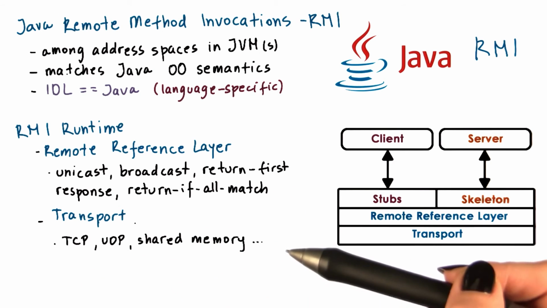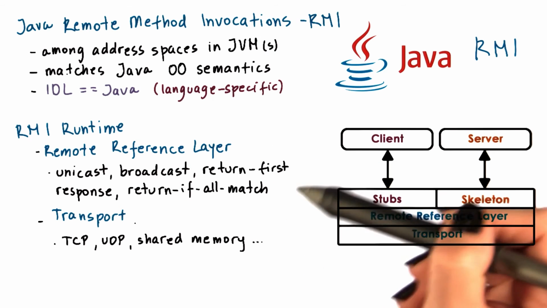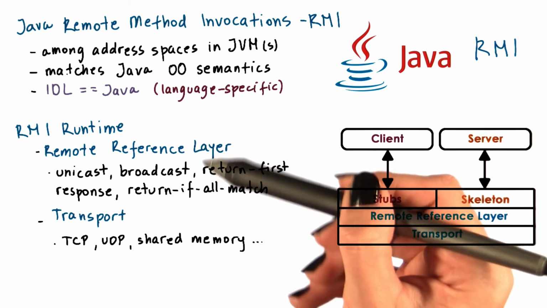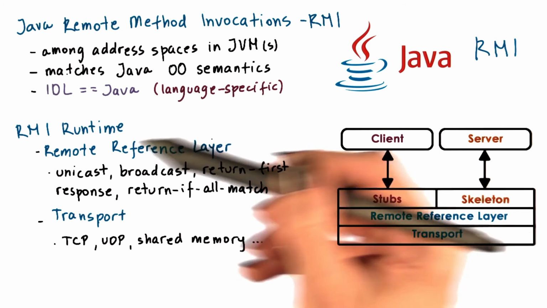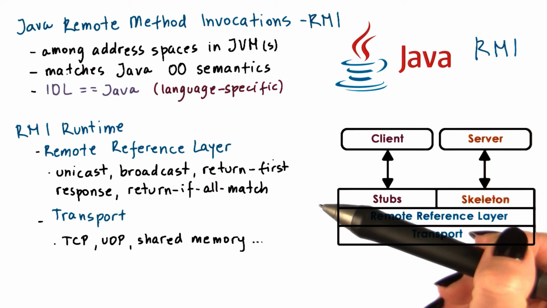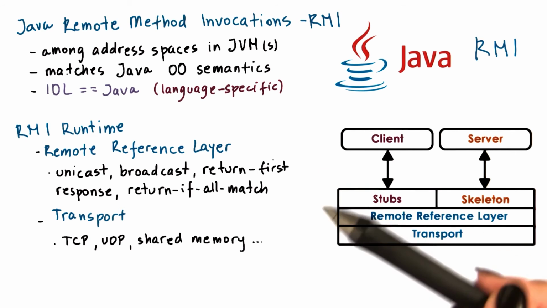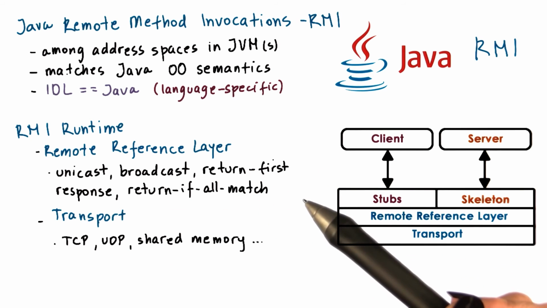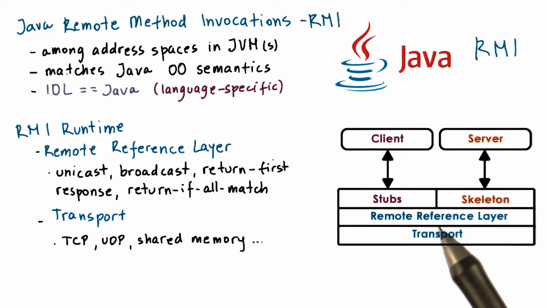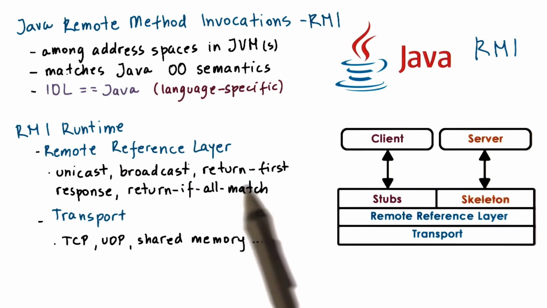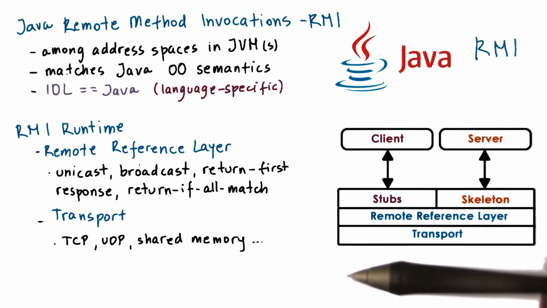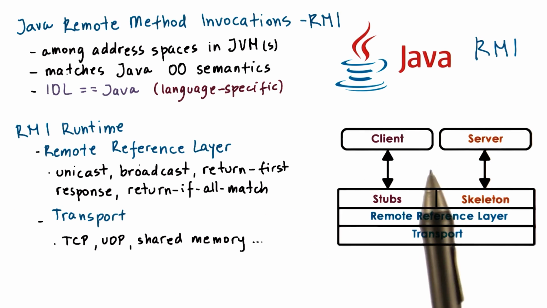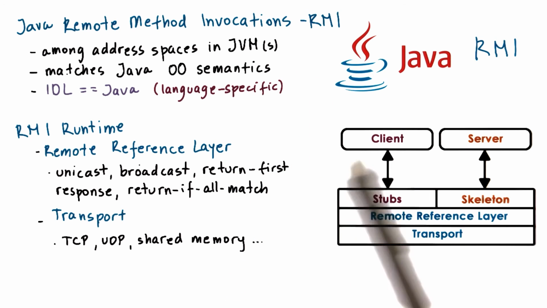Regardless of the underlying transport protocol, this type of functionality will be implemented in a similar way. So RMI separates it and captures it in a separate component, this remote reference layer. As a developer, you can either just specify the reference semantics you want from the RMI interactions, and the system will take care of the rest. Or if you want something exotic, you can implement just this component and the rest of the system can remain the same. We are mentioning in this lesson Java RMIs just for completeness.